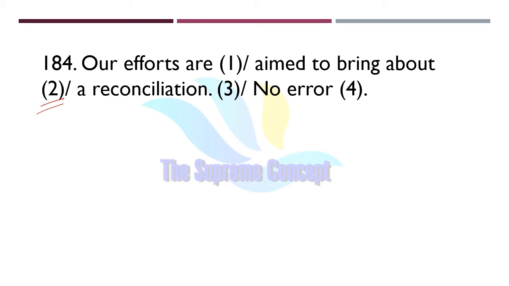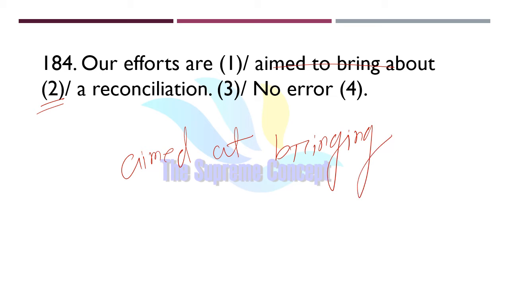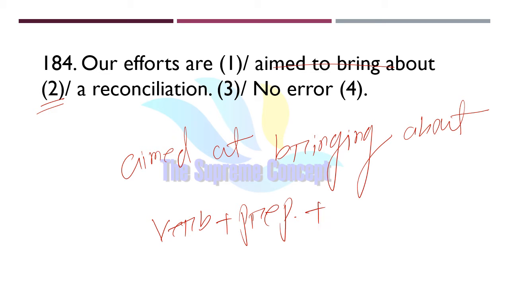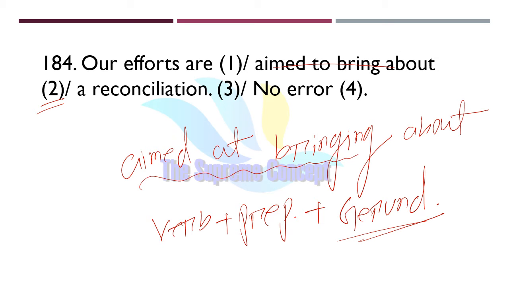Instead of aim to bring about, we have to write it as aimed at bringing about, because the basic pattern here is verb plus preposition plus gerund. So aimed at bringing would be the correct format.